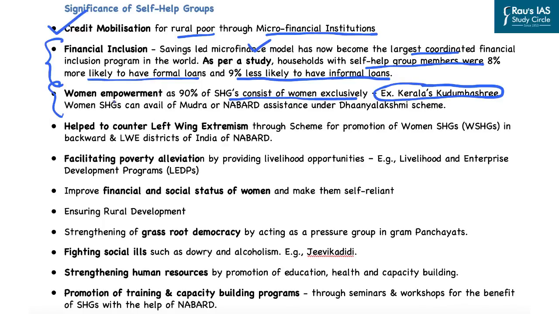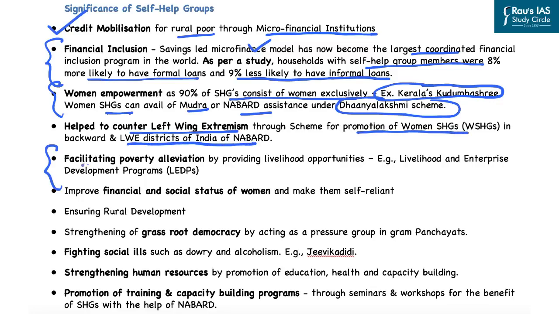Under this, the women self-help groups can avail the loans of Mudra as well as NABARD under the Dhanya Lakshmi scheme. Further, the self-help groups have also played a crucial role in countering left-wing extremism. We are aware that left-wing extremism in India exists in those areas which are considerably backward. And that is why the Naxal groups try to influence these marginalized sections of society. However, the self-help groups have helped to counter left-wing extremism through the scheme for promotion of women self-help groups in backward and left-wing extremism districts of India by NABARD.